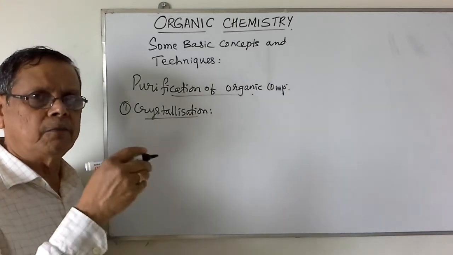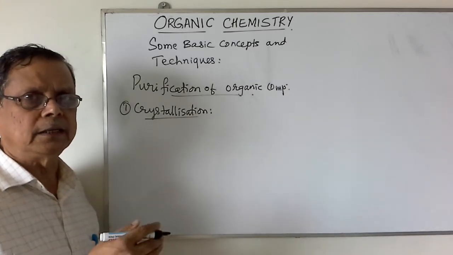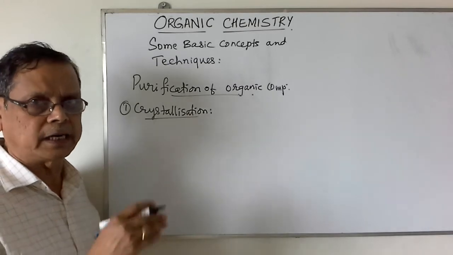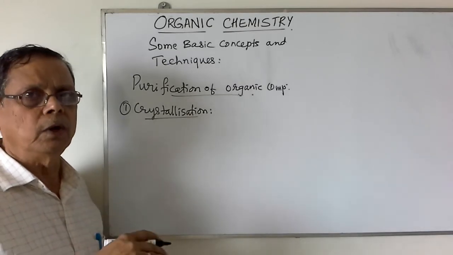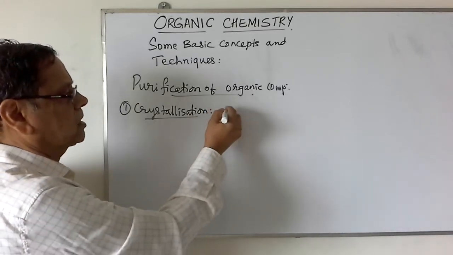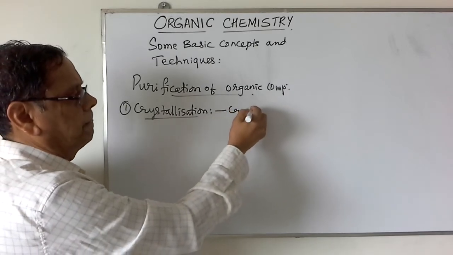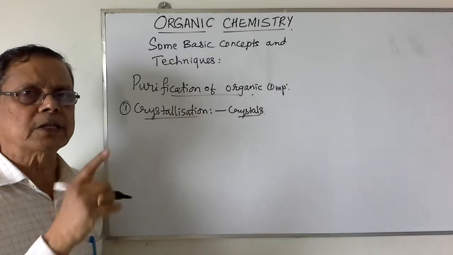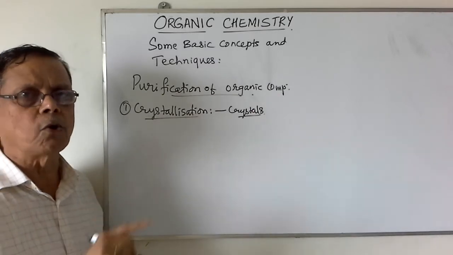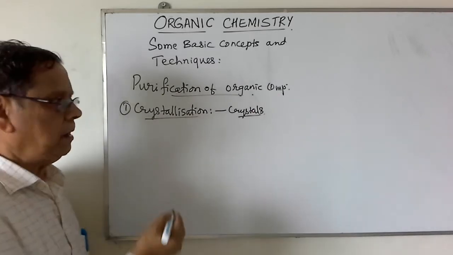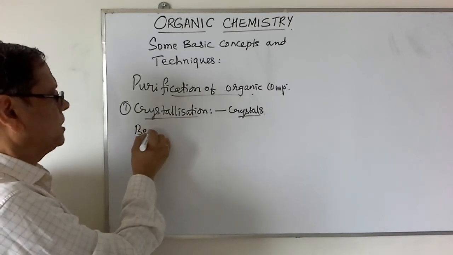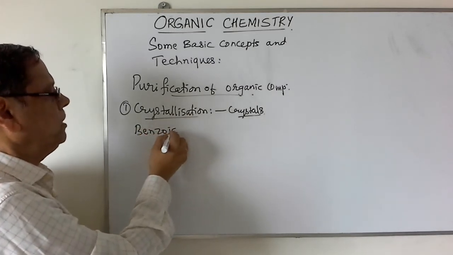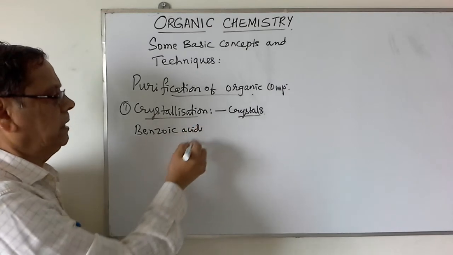When we dissolve the compound in the solvent to the larger extent under the hot condition, on cooling we will get the crystals of the organic compound. The condition is the impurities should be highly soluble even in the cold solvent. For example, we consider this benzoic acid, which can be purified by using this crystallization method.